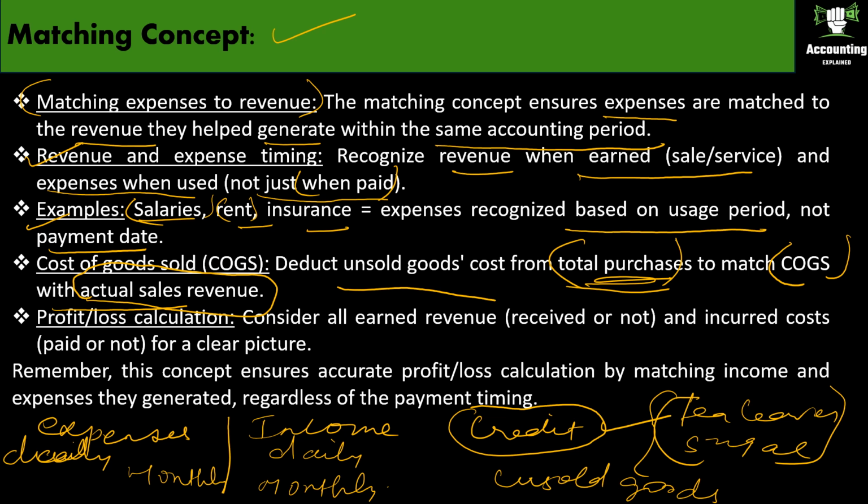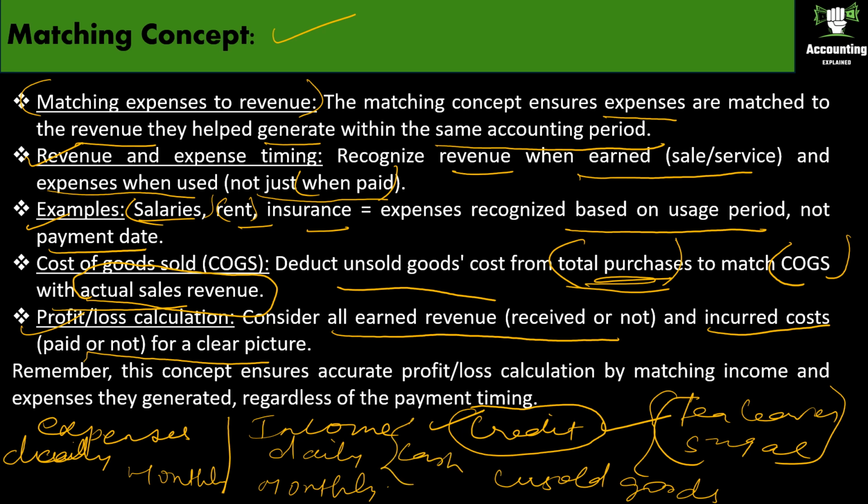So next, profit or loss calculation. Consider all earned revenue received or not and incurred cost paid or not for a clear picture. So whether you have made sales with credit or with cash sales, all the sales should be considered.